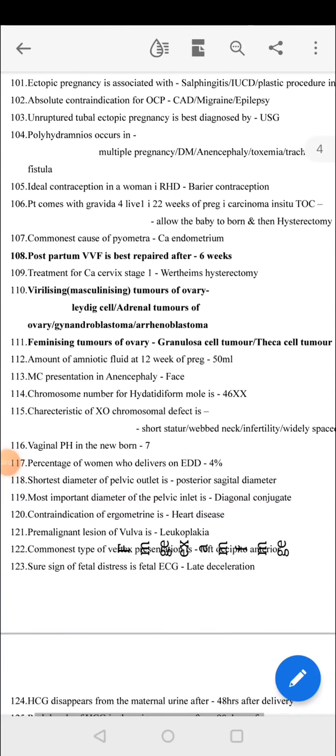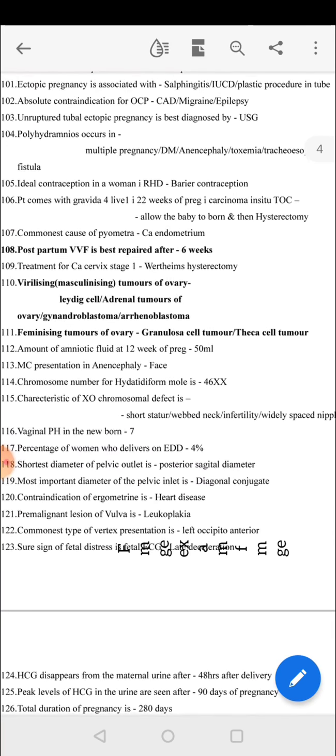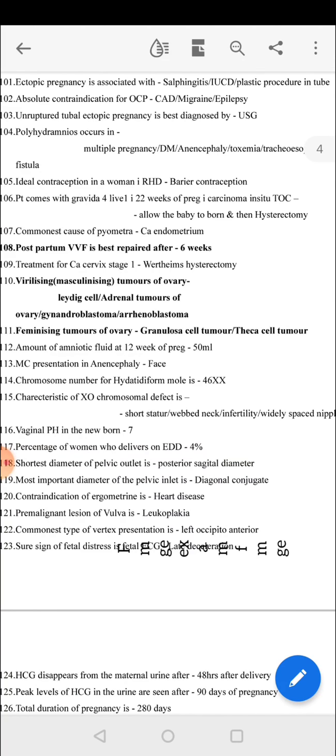Today we are going to see gynecology and obstetrics 100 questions. Ectopic pregnancy is associated with salpingitis, IUCD and plastic procedure in tube. Absolute contraindication for OCP: CAD, migraine and epilepsy. Unruptured tubal ectopic pregnancy is best diagnosed by USG. Polyhydramnios occurs in multiple pregnancy, diabetes mellitus, anencephaly, toxemia and tracheoesophageal fistula.